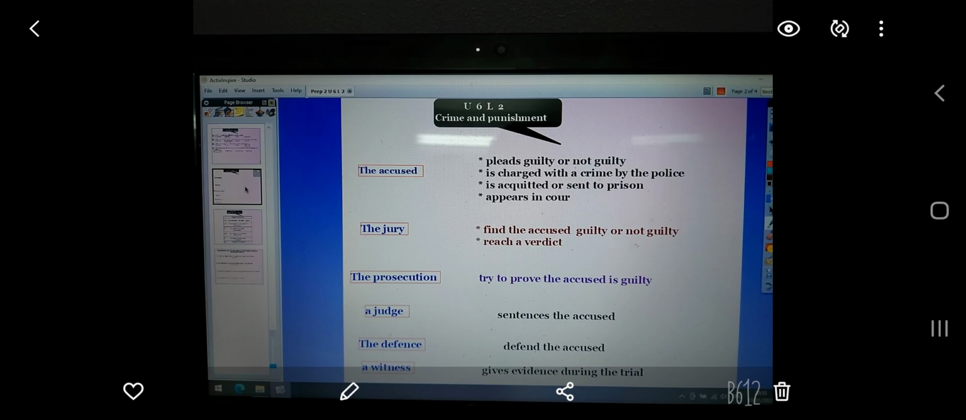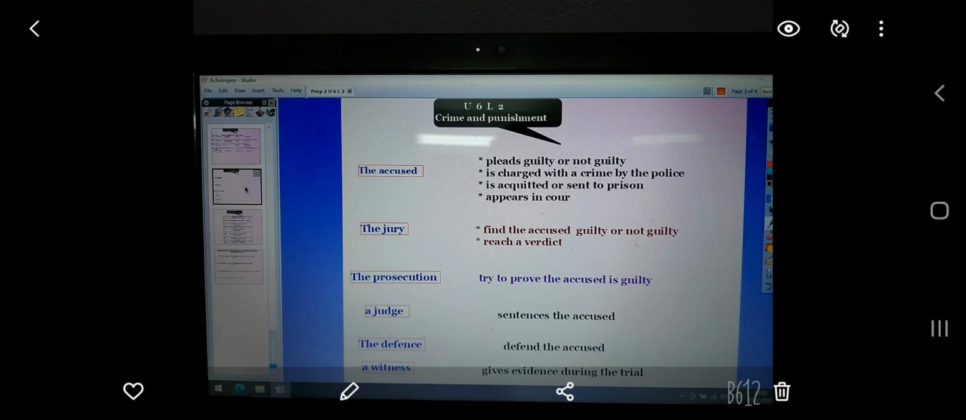Let's begin. Number 1, the accused. Number 1, the accused can plead guilty or not guilty. Number 2, the accused is charged with a crime by the police. Number 3, the accused is acquitted or sent to prison if he was guilty or not. And the accused also appears in the court. So these sentences refer to the accused.